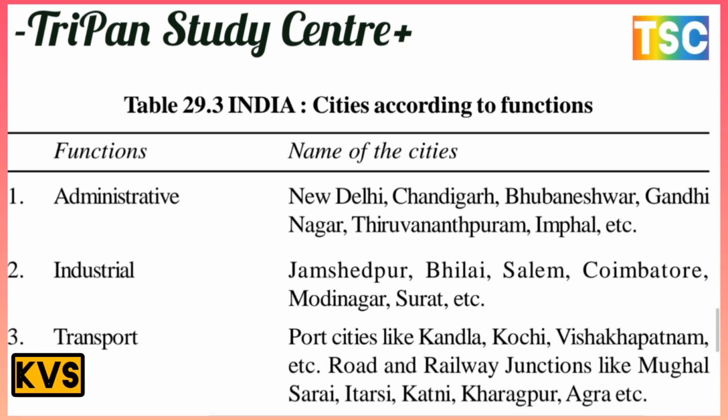Administrative cities are New Delhi, Chandigarh, Bhubaneswar, Gandhinagar, Thiruvananthapuram and Imphal, etc. Industrial cities: Jamshedpur, Bhilai, Salem, Ismailnagar and Surat. Transport: port cities like Kandla, Kochi, Visakhapatnam, etc., and road and railway junctions like Mughal Sarai, Itarsi, Katni and Kharagpur, Agra, etc.